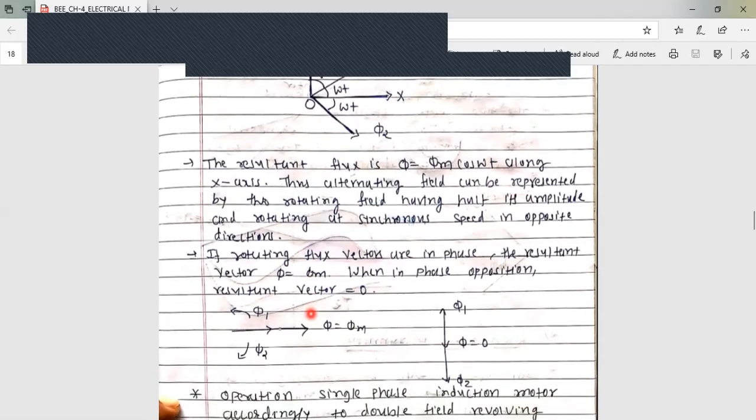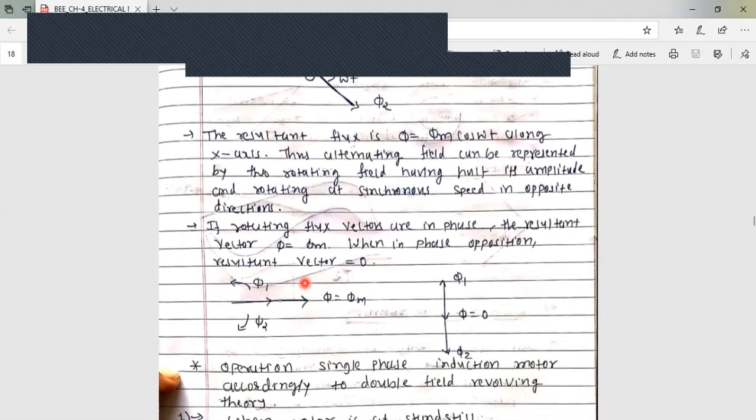See here, this is phi equals phi m, the resultant flux. This phi 1 and this phi 2 are two opposite fluxes. In the y direction it is 0, and in the x direction it is phi m cos omega t, magnitude is phi m. So this type of two fluxes are present here. That's why it is also known as double field revolving theory.